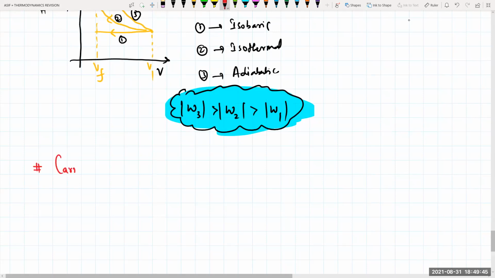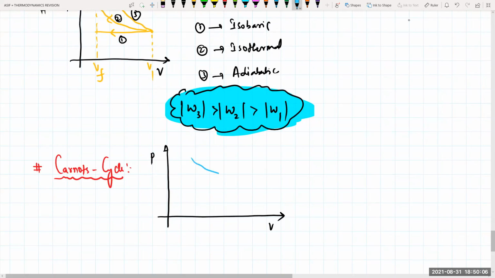Carnot cycle. In the Carnot cycle, we have isothermal and adiabatic processes. I hope you remember the cycle for this one. This was even a question in your board exam. So this is your pressure and this is your volume. There will be one graph like this, another graph like this, and another like this.